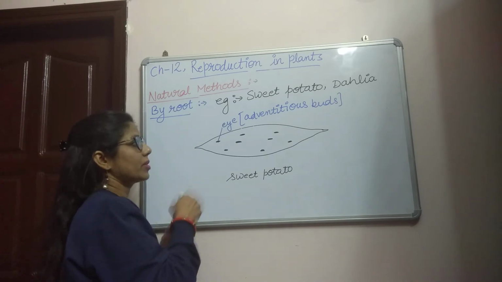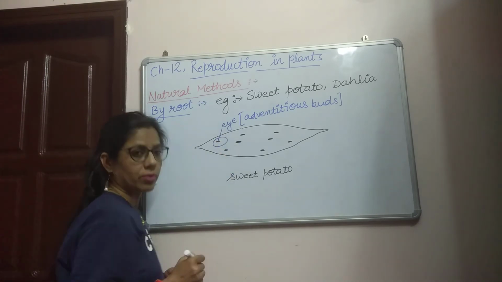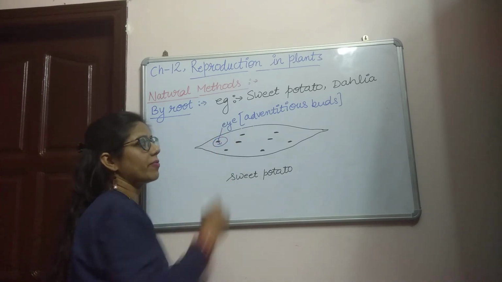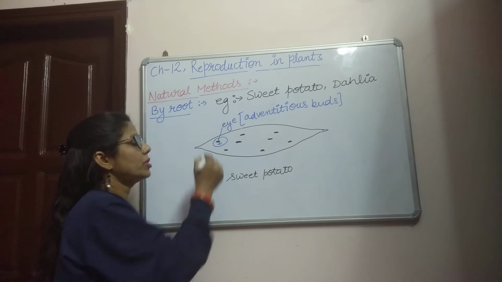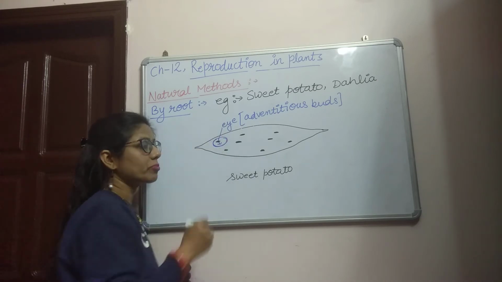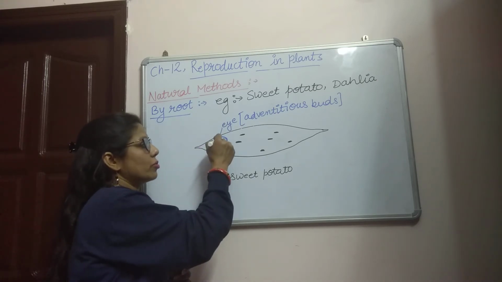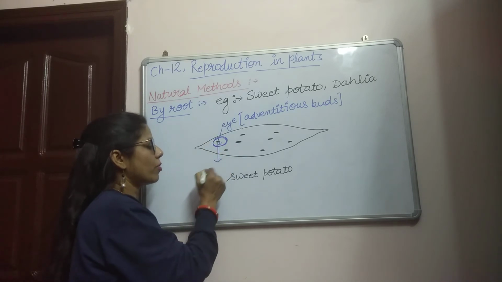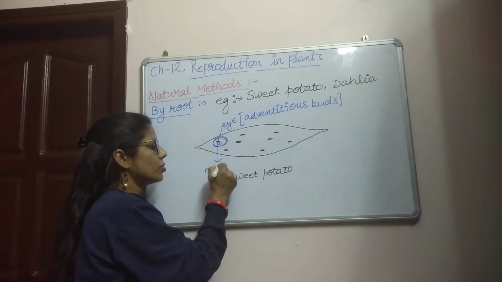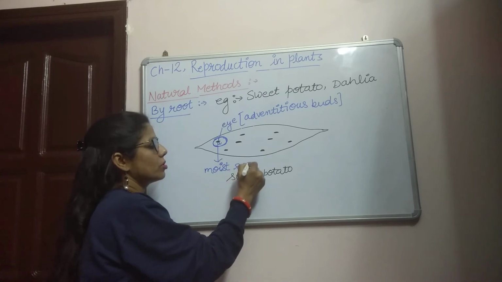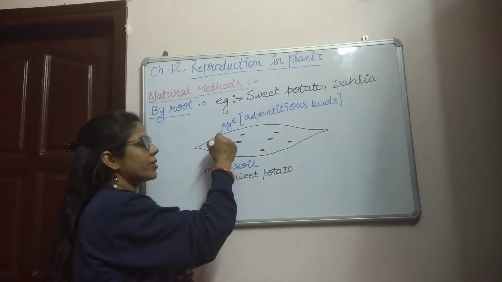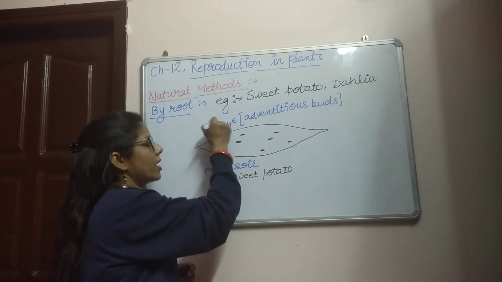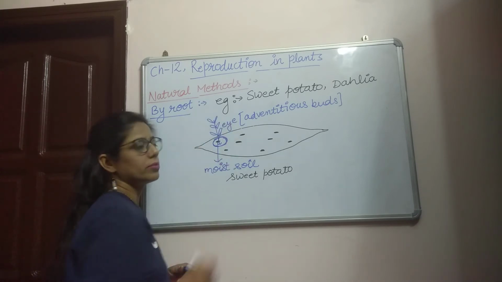These eyes have adventitious buds present below them. When these adventitious buds come in contact with moist soil, they grow and develop into a new plant.